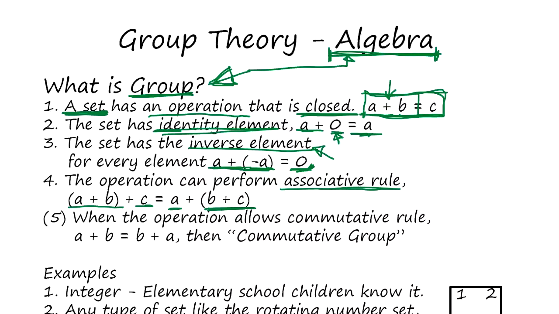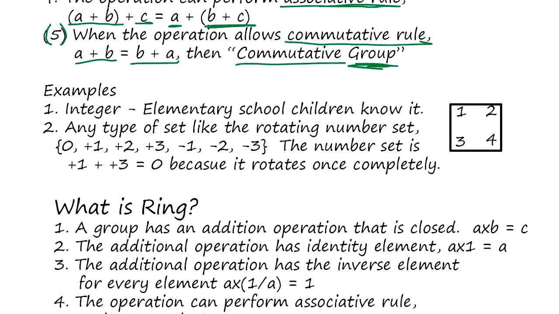Number 5 is optional: the commutative rule, A plus B equals B plus A. If you have condition 5, it is called a commutative group. Without it, it's just a group. So what's the big deal about the group? Integers satisfy everything, right? So integers with the plus operation define a group. This is a very good example.